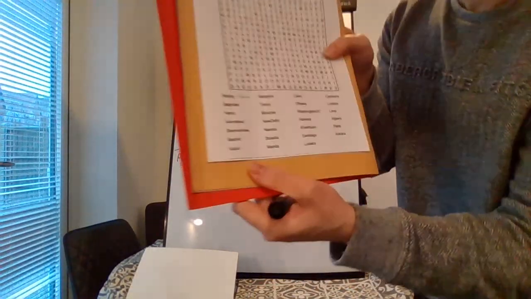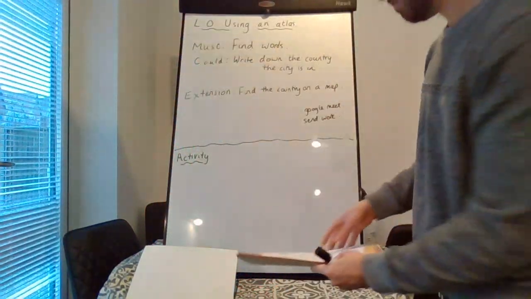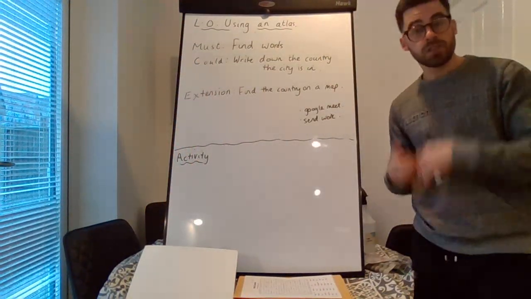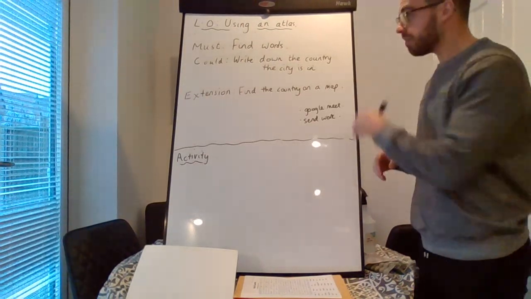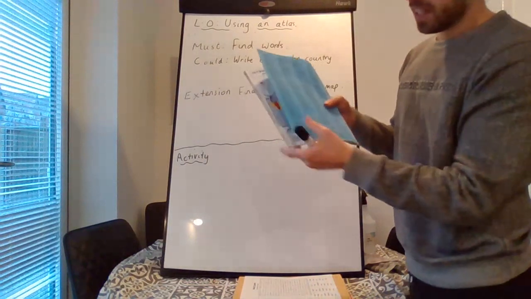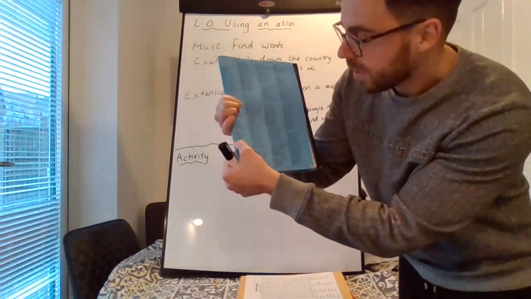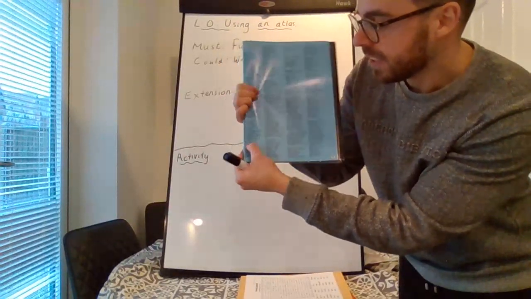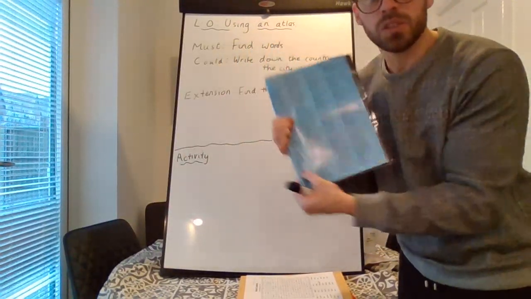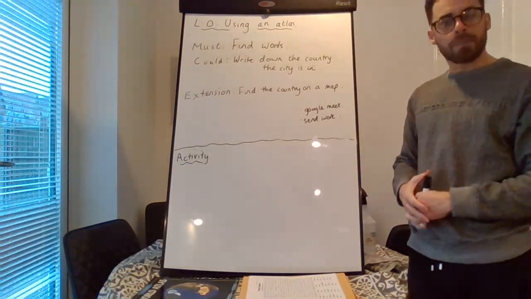Just like I have on my sheet, next to Beijing, I've written China. And finally, if you do all of that and you have time, try to find those countries on a map, because as I showed you before, it always gives you a page number as well. So Beijing, said China next to it, and then 42. So you could go to page 42 and try and find China on that map of Asia.